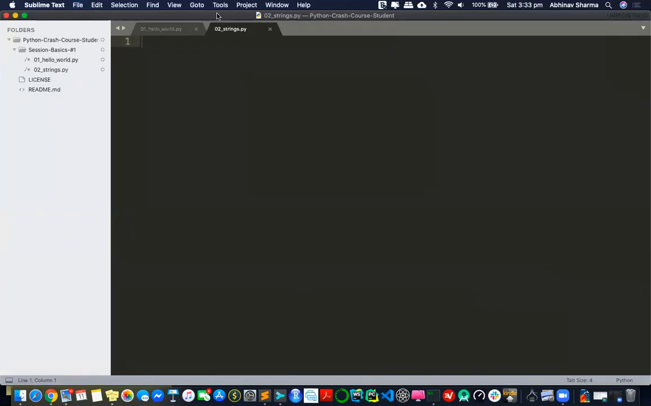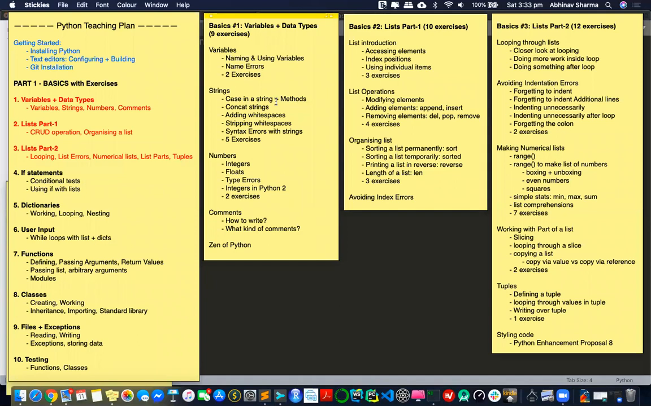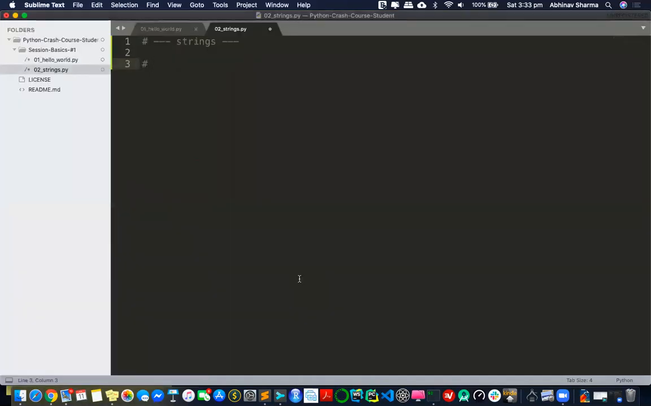You'll see a new file. It'll be easy for you to go around. So let's talk about strings now. In the strings, the first thing is the case in string and method. Basically, what I'm trying to say here is you can define strings in multiple ways. So let's see how you define strings. One way you already saw: message is equal to double quotes, hello world.